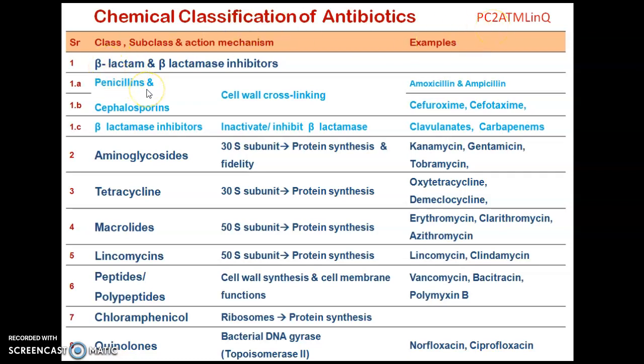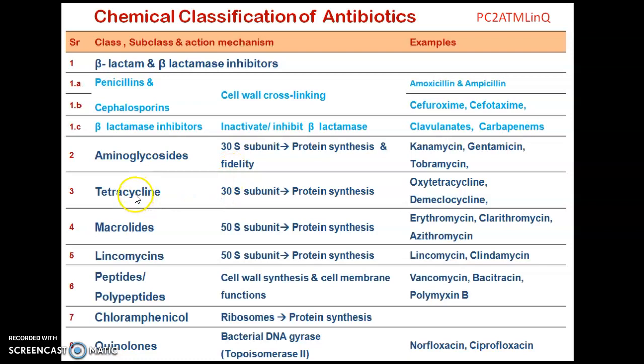Moving ahead, how exactly do they work? Yes: class, subclass, and mechanism of action. Penicillin and cephalosporin are cell wall cross-linking inhibitors. The beta-lactamase inhibitors are inactivators, or they inhibit beta-lactamase. Aminoglycosides have the tendency to bind with the 30S subunit, and they inhibit protein synthesis and fidelity.